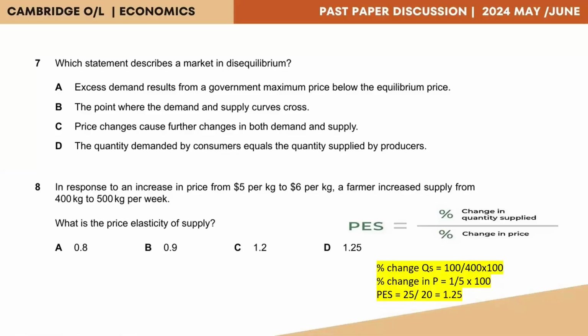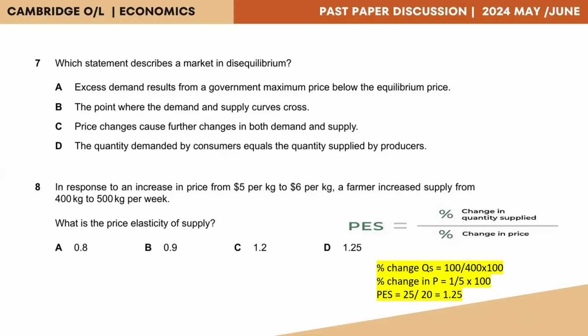So percentage change in quantity supplied is 100 divided by 400 into 100, because quantity supplied changes from 400 to 500, the difference being 100, divided by the original value of 400, multiplied by 100 in order to gain the percentage. The percentage change in price: the difference between the price is $5 to $6. The difference is $1 divided by the original price of $5 multiplied by 100 to obtain a percentage.